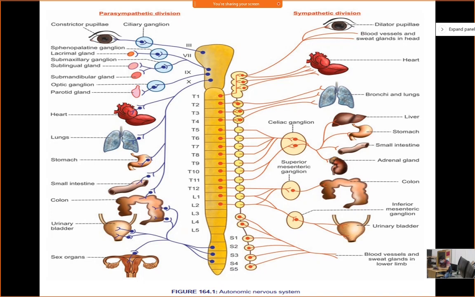So what do you think? What type of receptor will we see in case of non-pregnant uterus? And response to the sympathetic stimulation: constriction or relaxation of the uterus? Sympathetic stimulation, constriction or relaxation? Relaxation. Oh my God. Non-pregnant uterus. I am not talking about pregnant uterus. You will see this relaxation response in case of pregnant uterus. I am not talking about the time of delivery, but most of the time you want to protect that baby. So in that case, the uterus must not undergo this constriction.